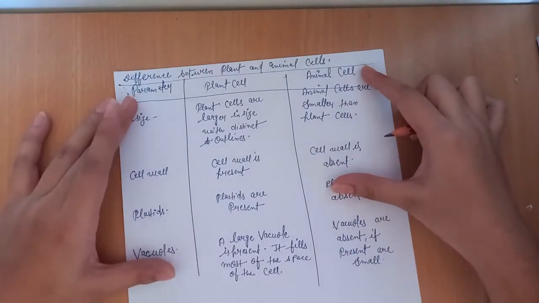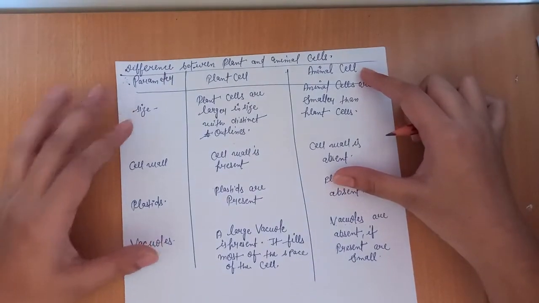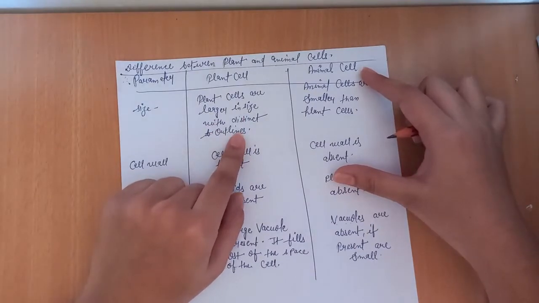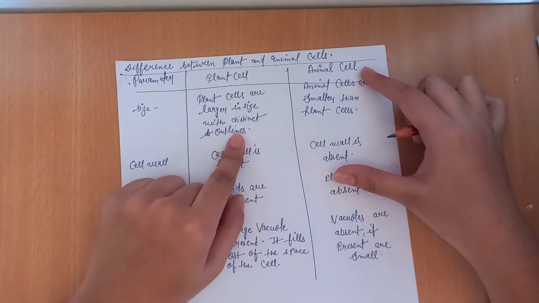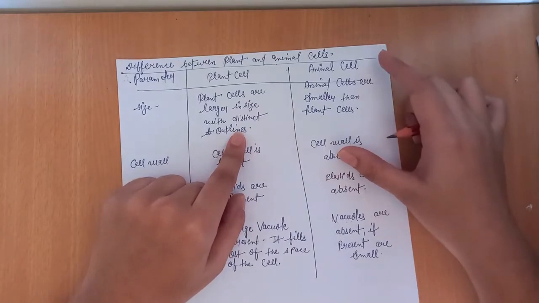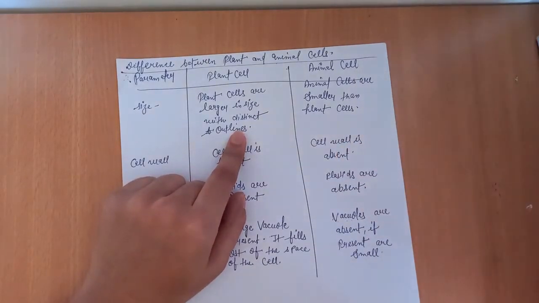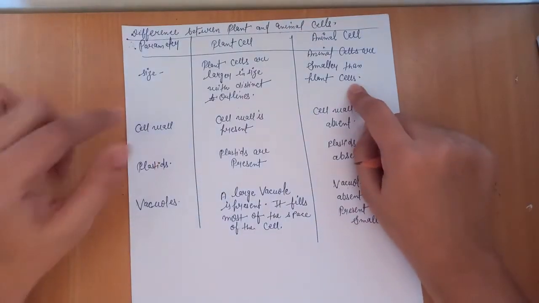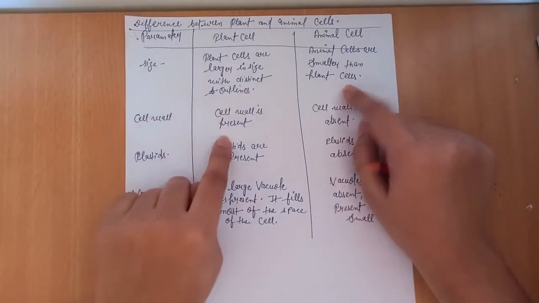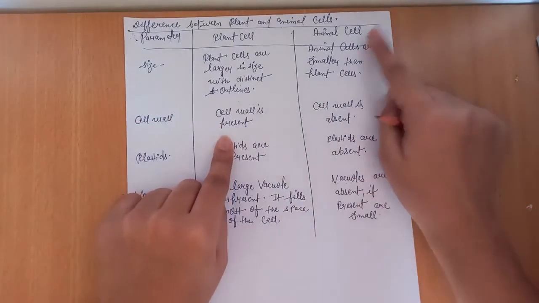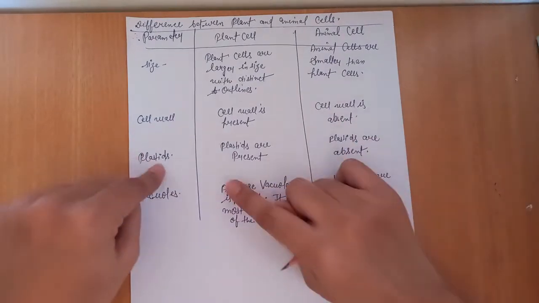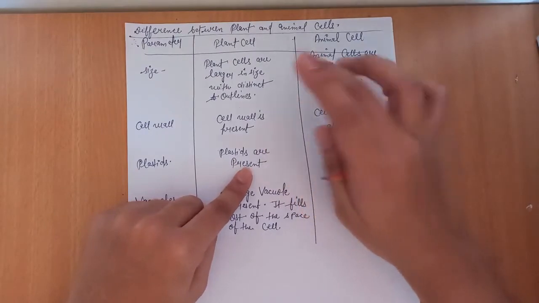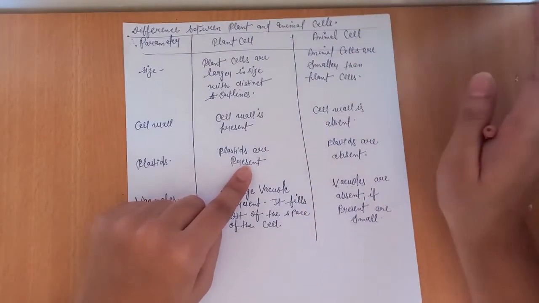Here are the differences between plant and animal cells. On the basis of size, plant cells are larger in size with distinct outlines. You know what type of outlines the plant cell has: the cell membrane, and the second outline of the cell wall is found in the plant cell. Next is the animal cell. Animal cells are smaller than plant cells. The next difference is on the basis of the cell wall. The cell wall is present in the plant cell, but the cell wall is absent in the animal cell. Plastids are present in the plant cell, and plastids are absent in the animal cell.